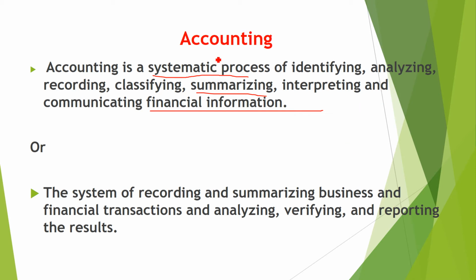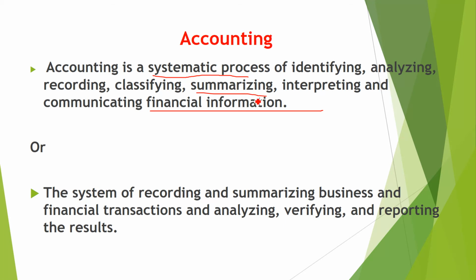I will repeat the definition of accounting one more time. Accounting is systematic. Now, what is the meaning of systematic? First of all, you have to identify the transaction. One by one you have to analyze, then record. You cannot jump to summarizing.